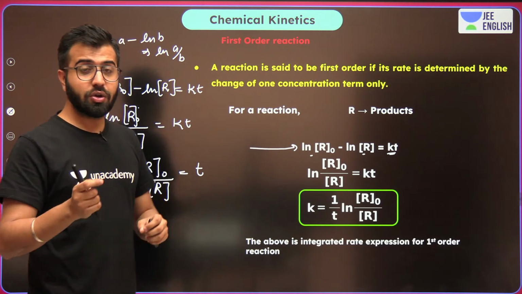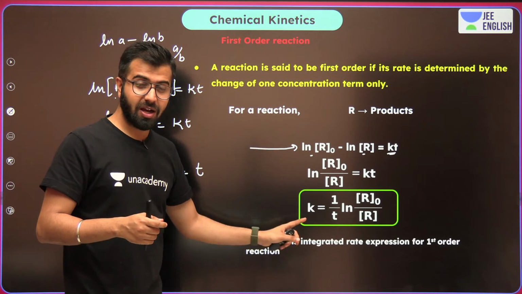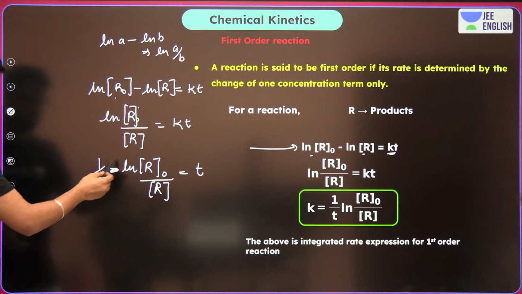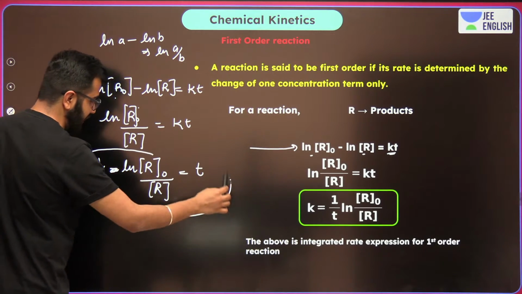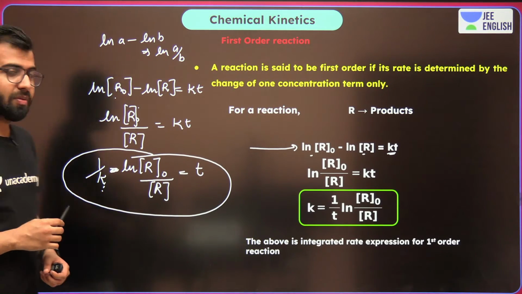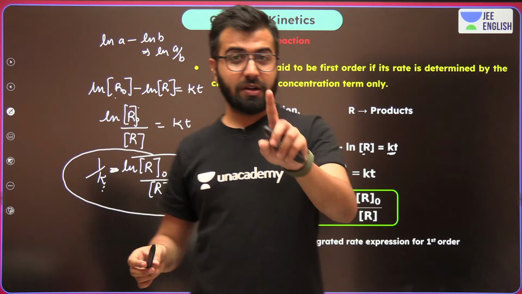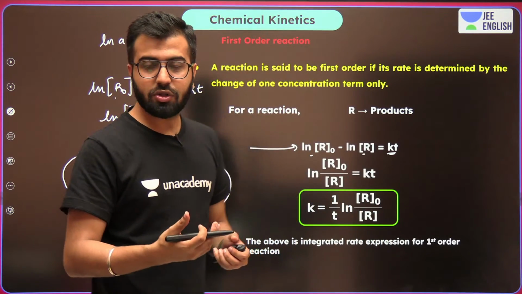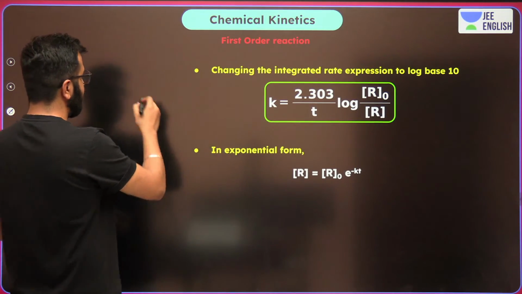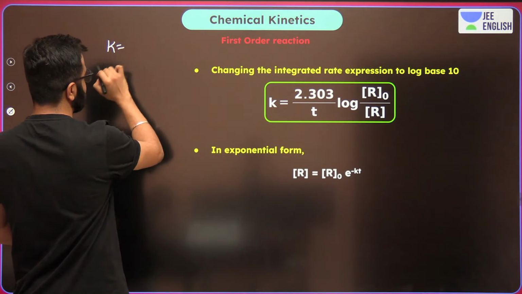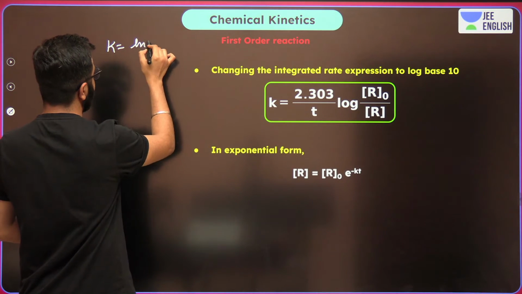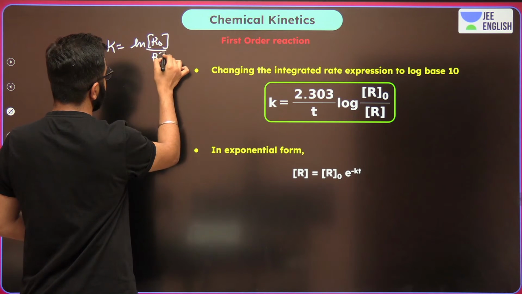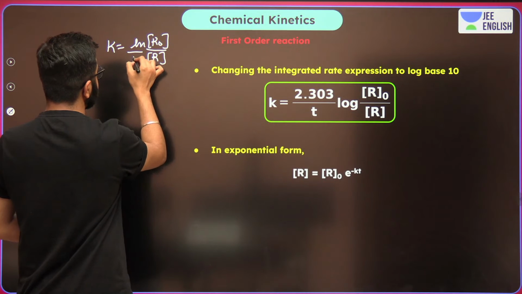And now pay attention. We are also going to use the same formula to calculate the half-life as well. So do remember this. And also you can convert the natural log into log base 10. When we were writing K is equal to ln R naught upon R, this is how it is.